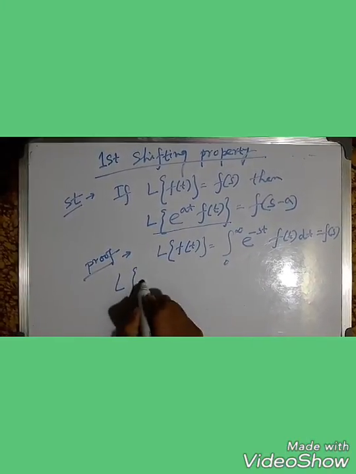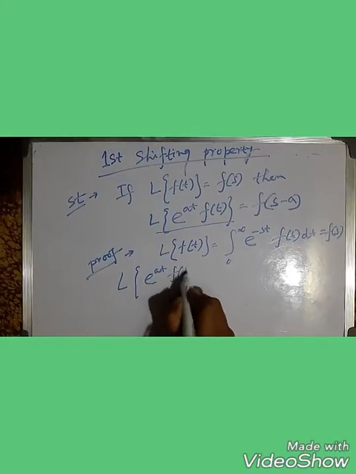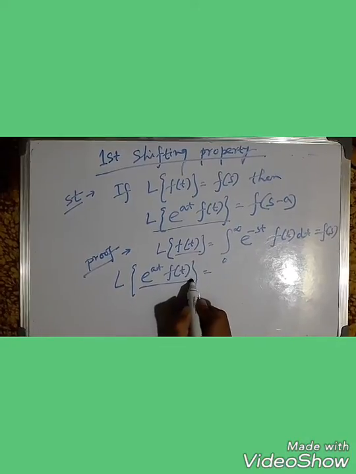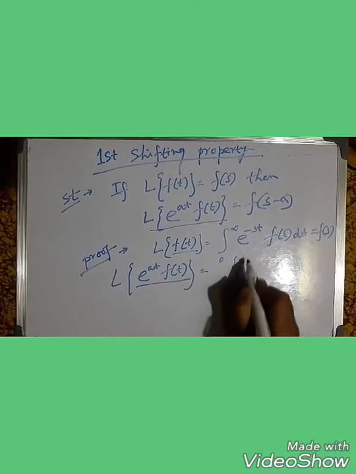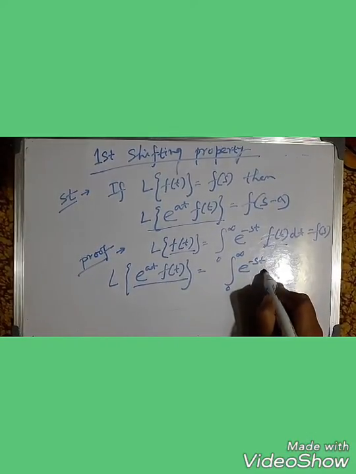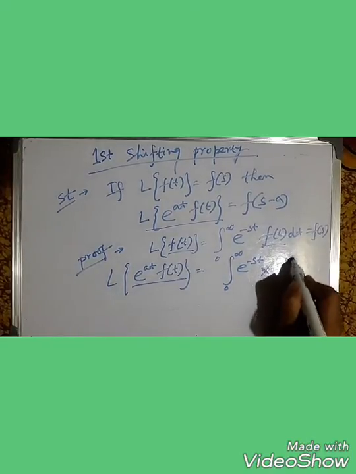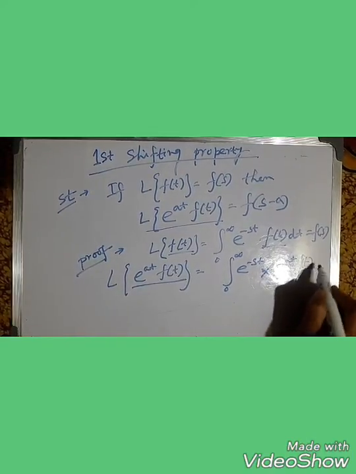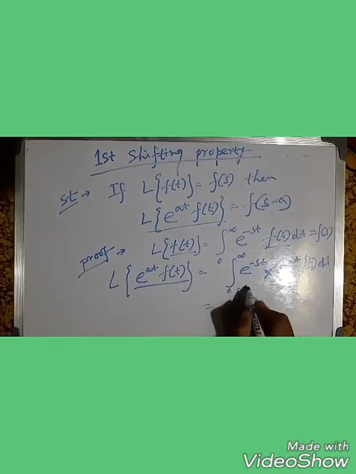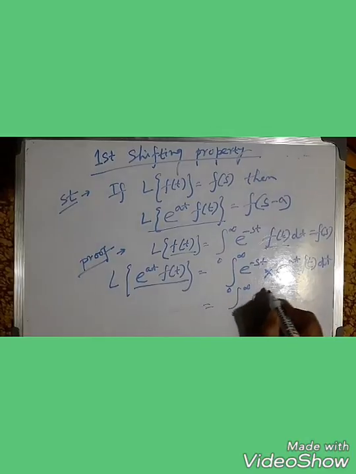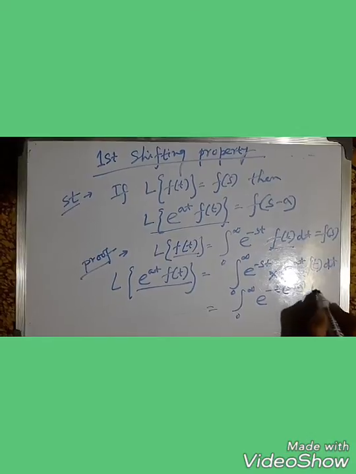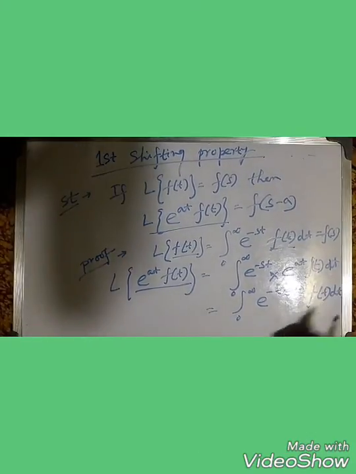So Laplace of e to the power at f(t) means f(t) is replaced by e to the power at f(t). Clear? So the integral from 0 to infinity of e to the power minus st, and f(t) is replaced by the multiplication of e to the power at f(t), dt. Now multiplying this, the powers will add, and taking minus t common, we get e to the power minus t times (s minus a) f(t) dt. Clear, guys?